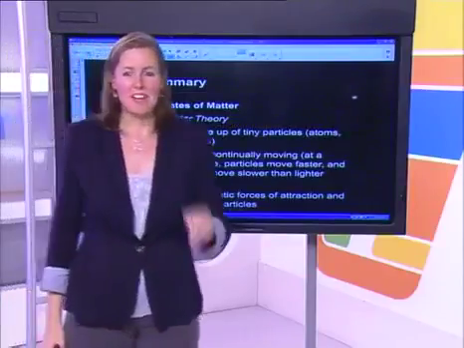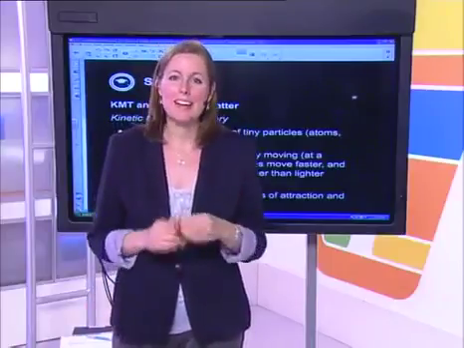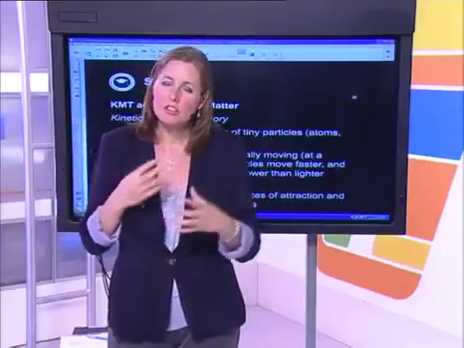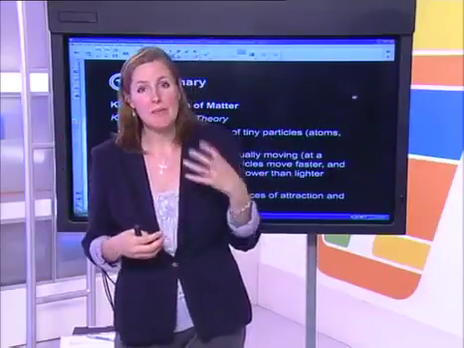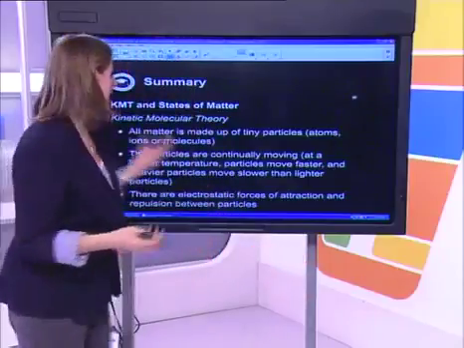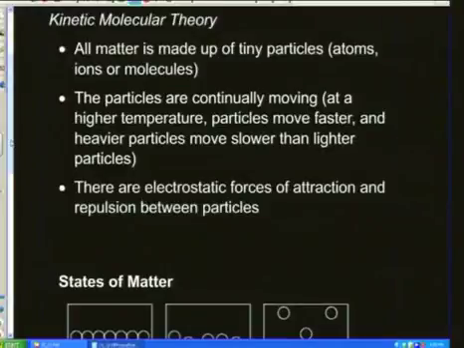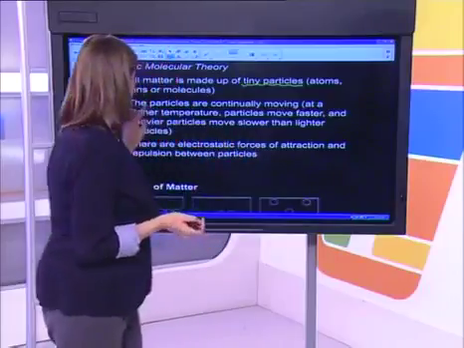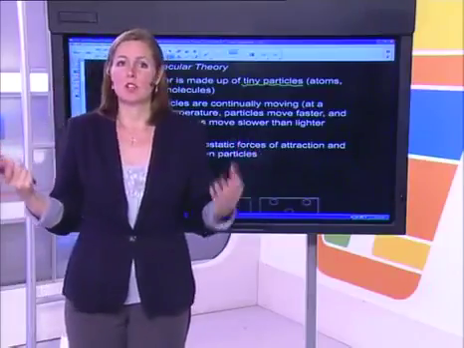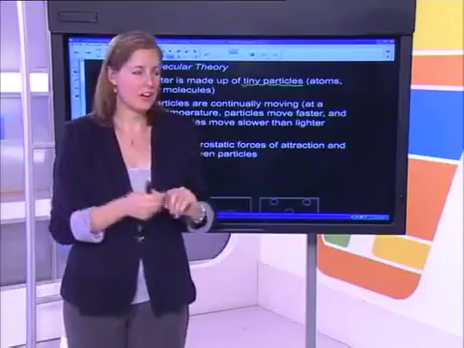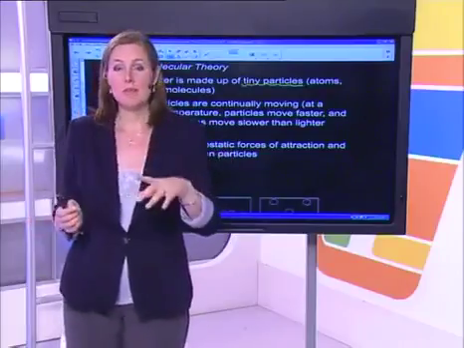Our summary. When we speak about the kinetic molecular theory, note it is a theory. It's a model that we want to use as we want to be able to explain what's happening in solids, liquids, and gases. The theory basically says that all matter is made up of tiny particles. Those tiny particles could be atoms, if it's an element, or they could be ions, for example, sodium chloride would be in its ionic form, or they could be molecules. Some elements are molecules as well.